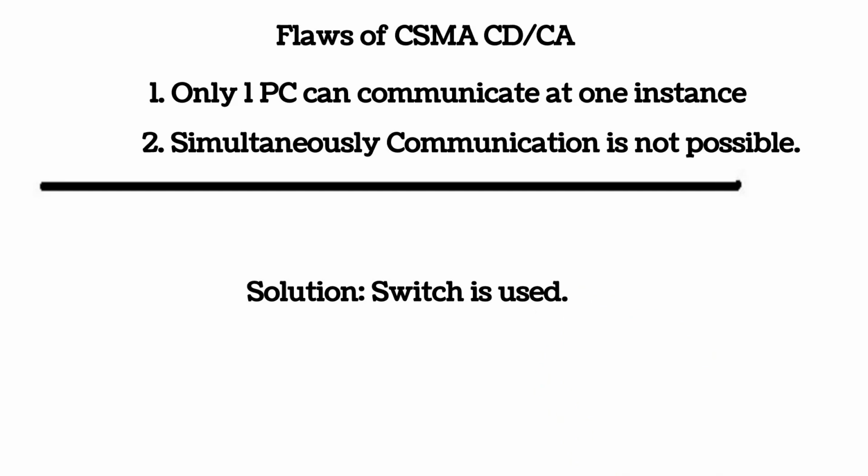The solution for the first flaw is an intelligent switch, which will send the packet only to the port or device for which it is meant. Thus, all devices need not listen when one device talks. A switch allows simultaneous communication between multiple communicating pairs connected on different ports. The second flaw was how simultaneous communication will happen. So full and half duplex communication was introduced, in which transmitting and receiving will happen in full duplex.